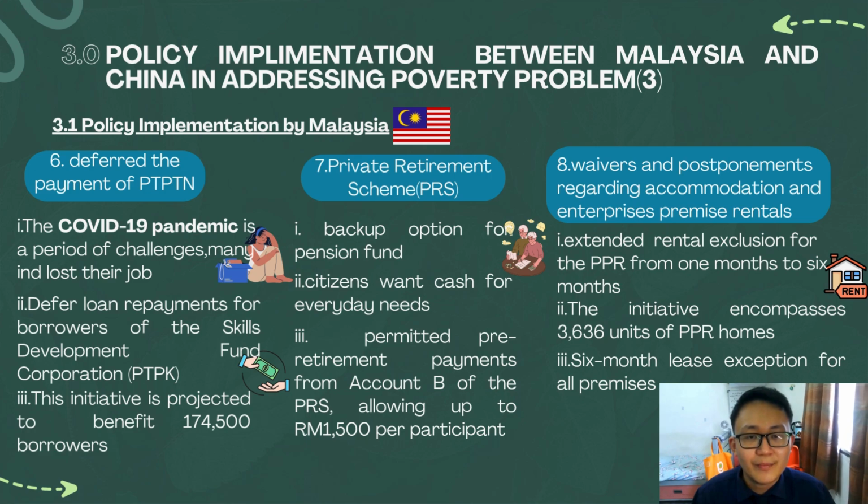The initiative encompasses the 3,636 units of PPR homes. And then there is also the 6 month lease extension for all premises, such as the school canteen and so on.